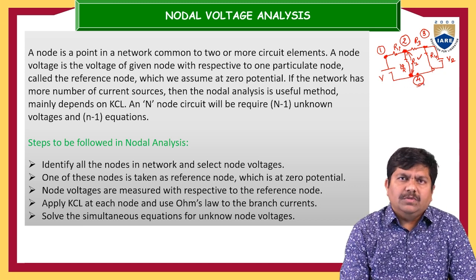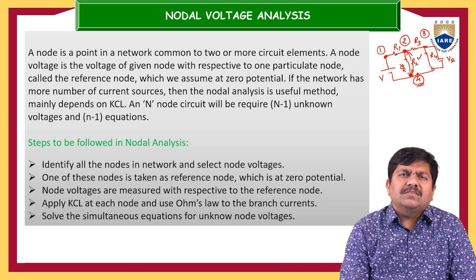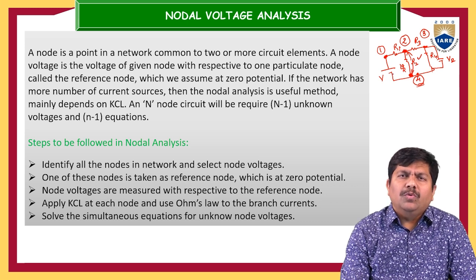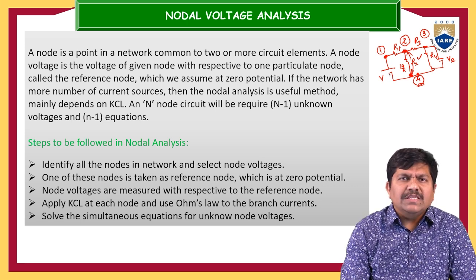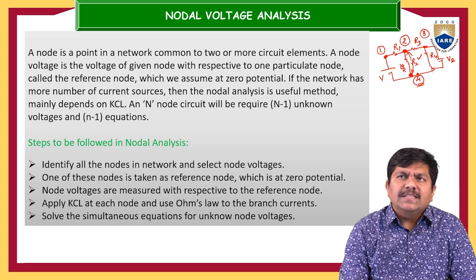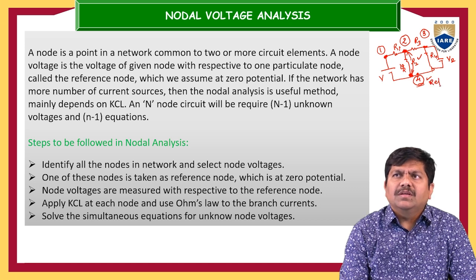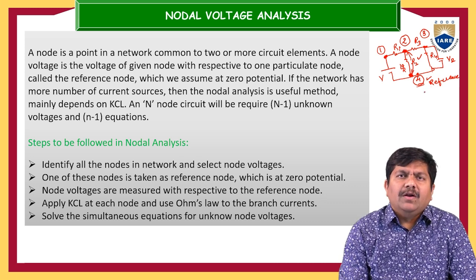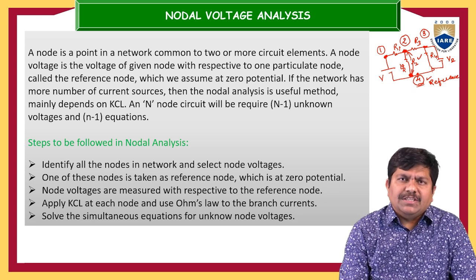Like that node 4. If you look at this figure, I have simply marked 4 nodes: node 1, node 2, node 3 and node 4. Out of these 4 nodes, node number 4 is a ground point. So, this is called the reference node. This reference node is used to measure the remaining node voltages.